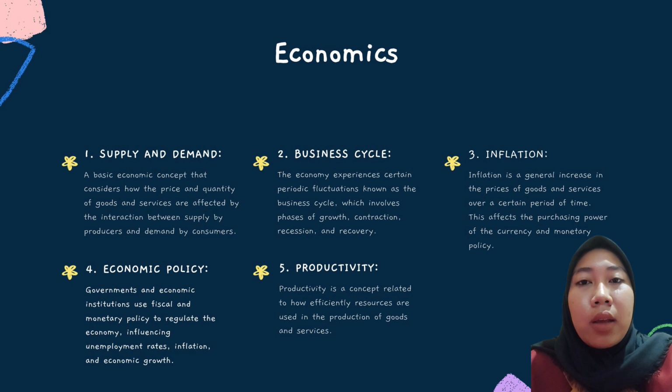Supply and demand. A basic economic concept that considers how the price and quantity of goods and services are affected by the interaction between supply by producers and demand by consumers. 2. Business cycle. The economy experiences periodic fluctuations known as the business cycle, which involves phases of growth, contraction, recession, and recovery.